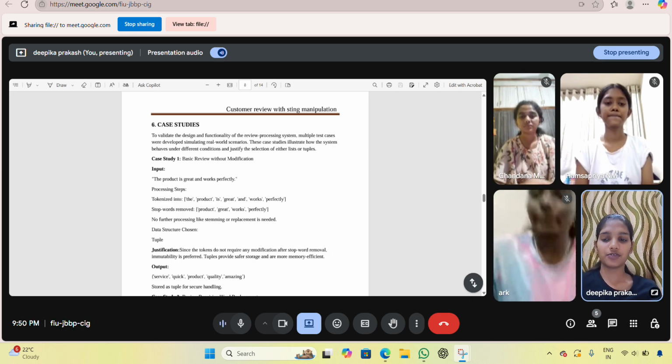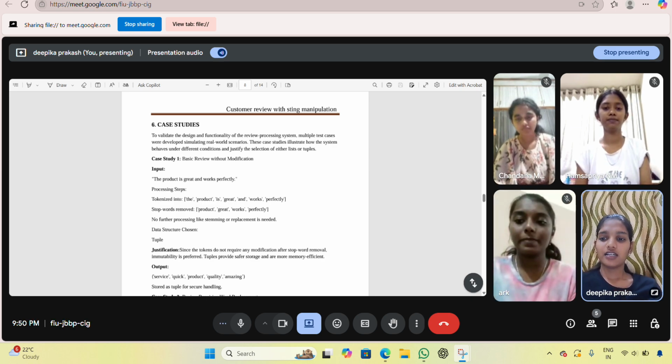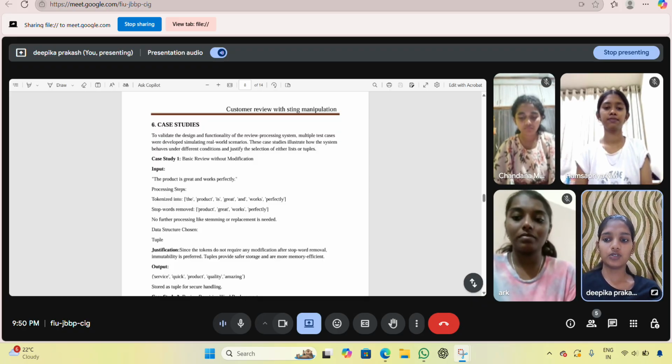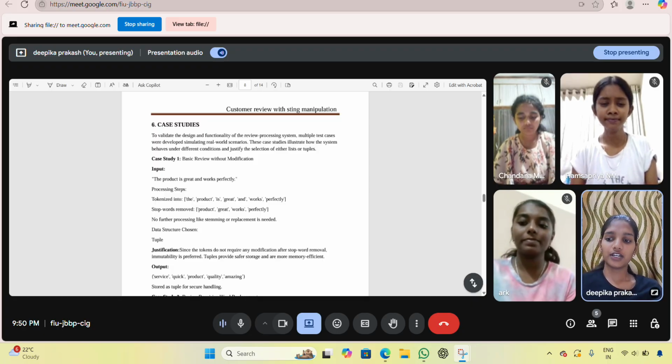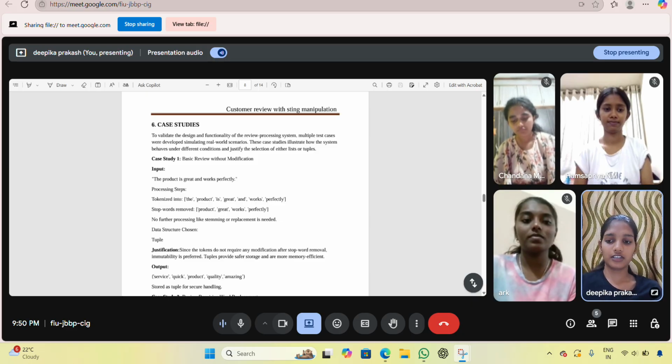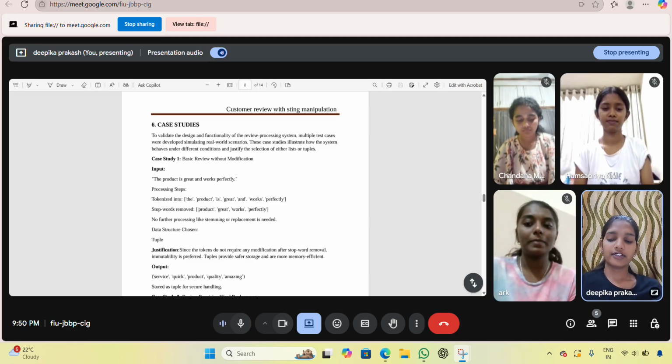Case study 1, basic review without modification. The product is great and works perfectly. Steps: tokenization, stop word removal, no further changes, and the structure is tuple. Why basic review without modification? No modification is needed. Static data is a tuple. The output is product great works perfectly.